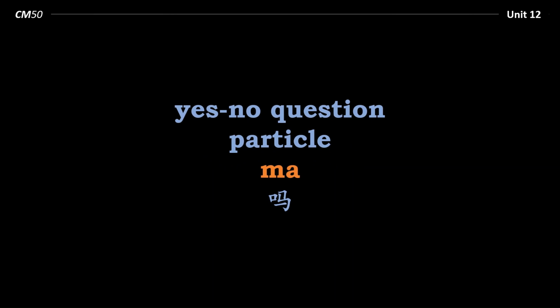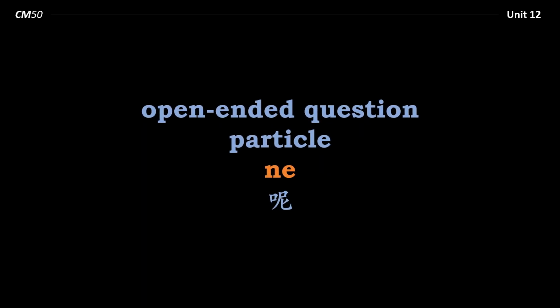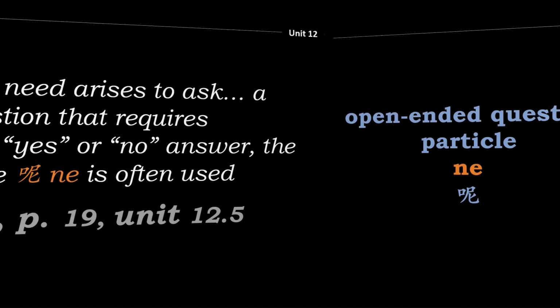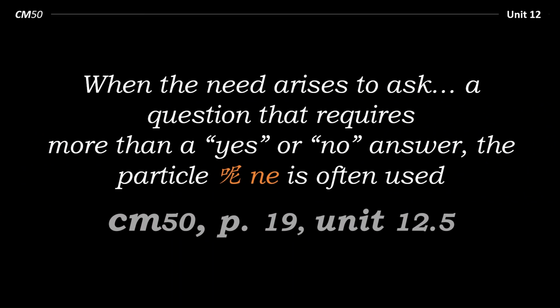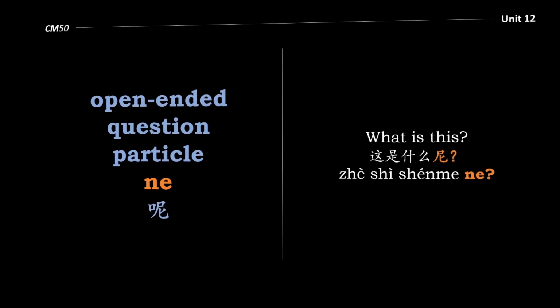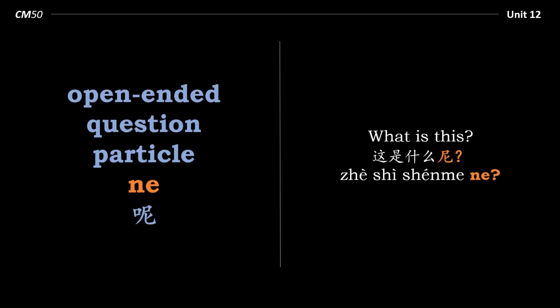Now let's take a look at another particle which is for open-ended questions, and this is ne. Why would we use this? Well, when the need arises to ask a question that requires more than a yes or no answer, in other words, it's an open-ended question, the particle ne is often used. So, for example, what is this? 这是什么呢?